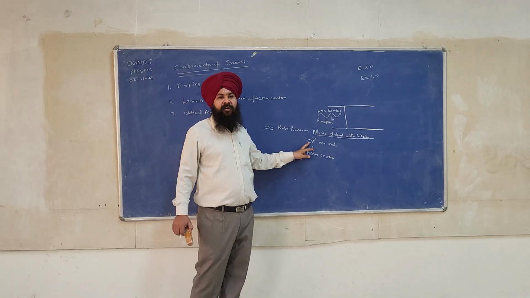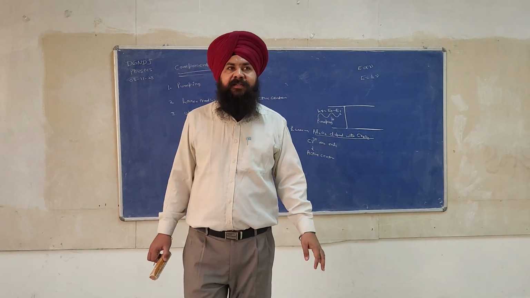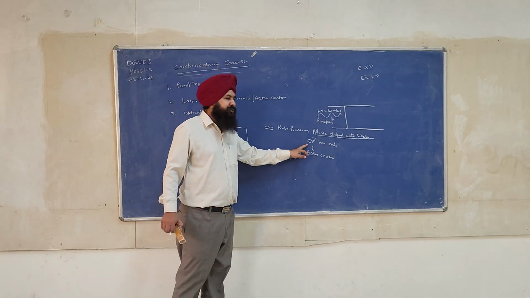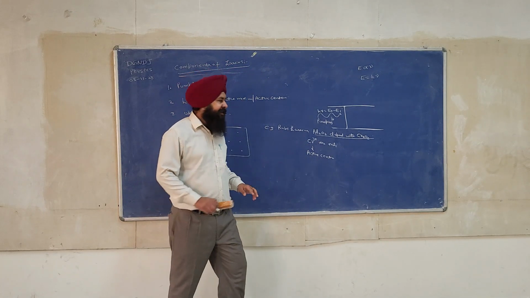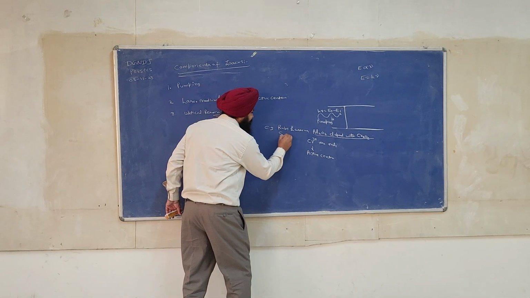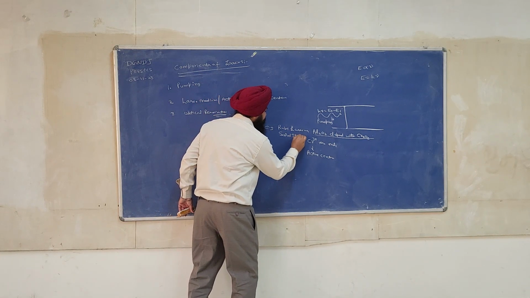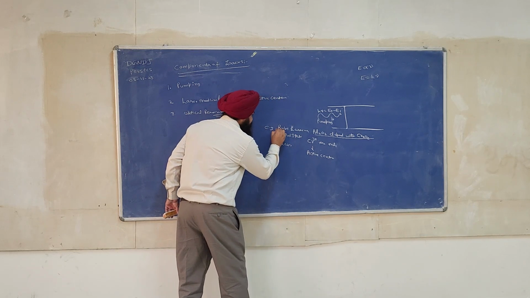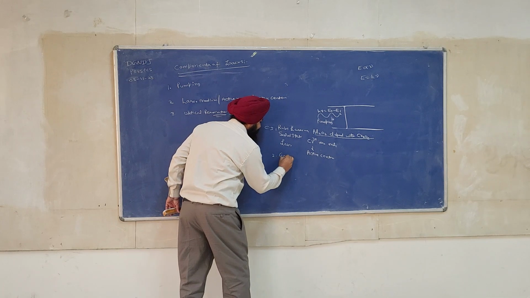And these chromium ions are called active centers. So the laser action takes place due to the chromium ions only. Similarly, I will give the example of gas laser. This was a solid state laser, and the second example is the gas laser.